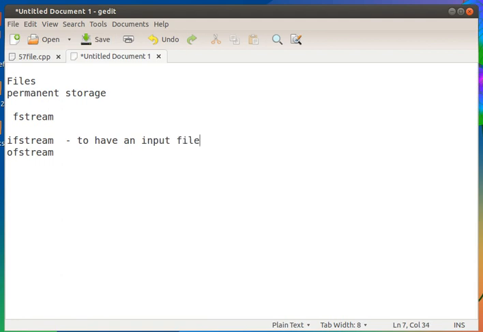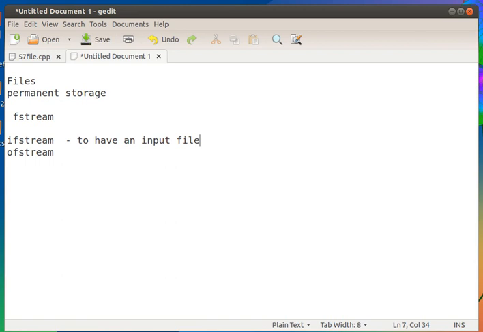Instead of reading values from the keyboard, I can read values from a file, and we call that file an input file.